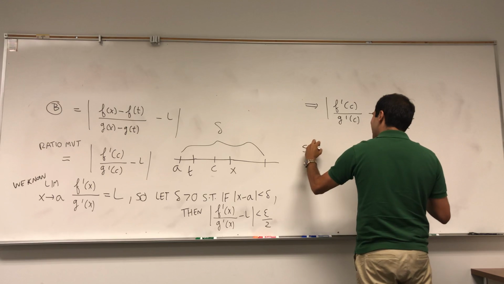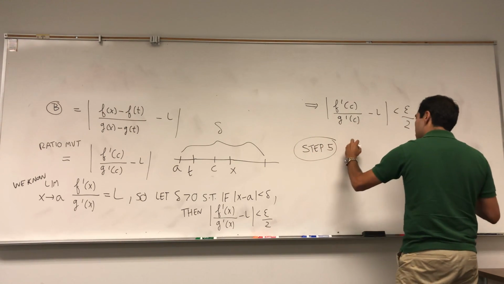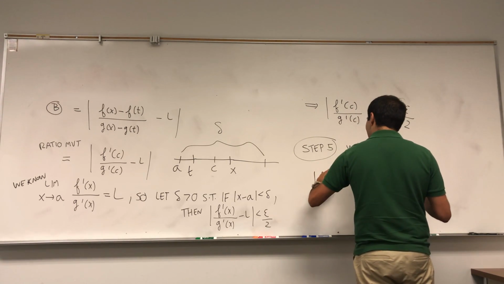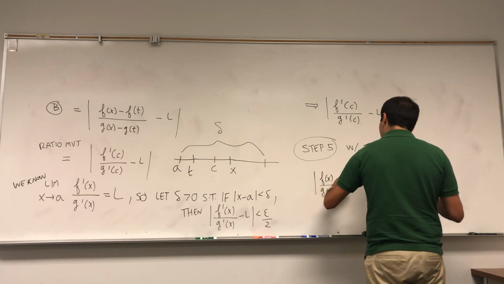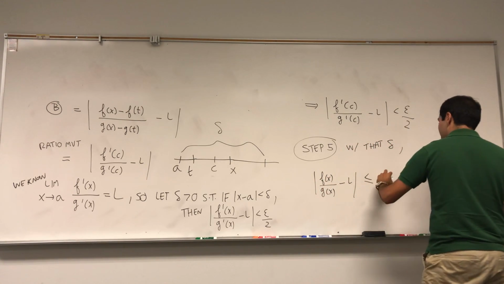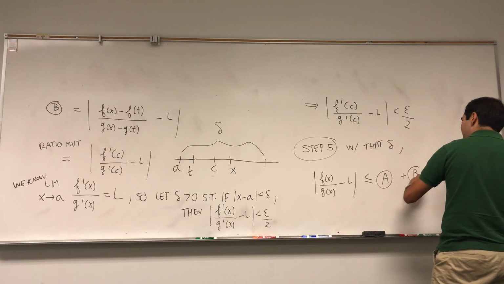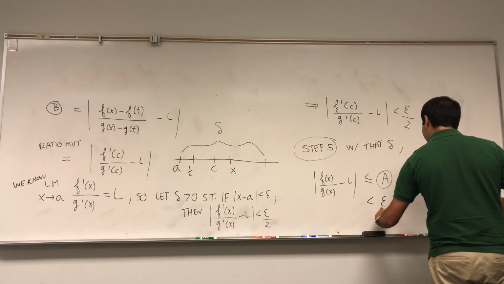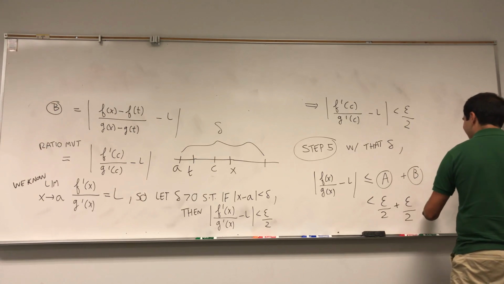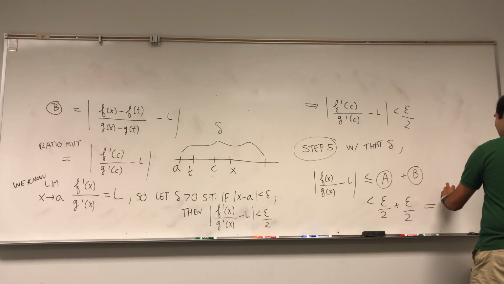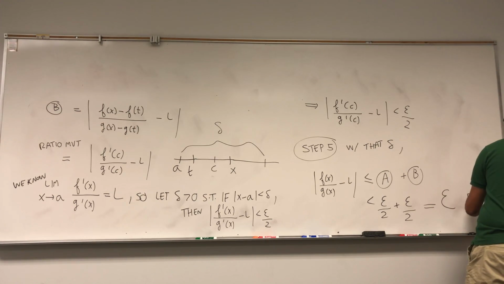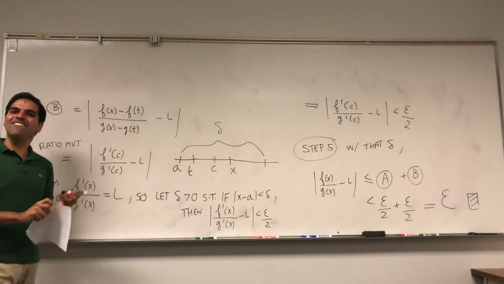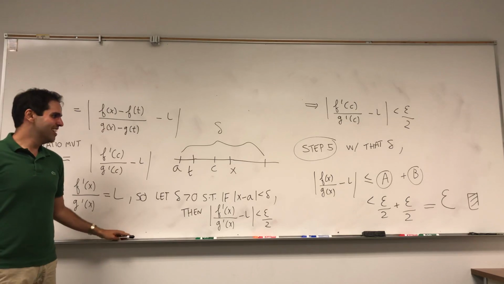And lastly, just a quick conclusion. With that delta, what do we have? f of x over g of x minus L is less than or equal to the first term that involved x and t, and the second term with the ratios, we've shown that this is less than epsilon over 2 plus epsilon over 2. And here comes a satisfying moment. This is epsilon. Pretty neat. And therefore, L'Hopital's rule is proven. So, at least in that case.